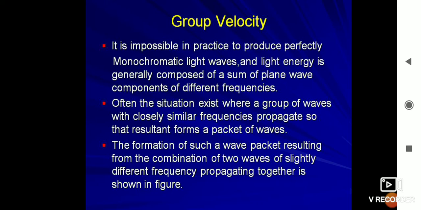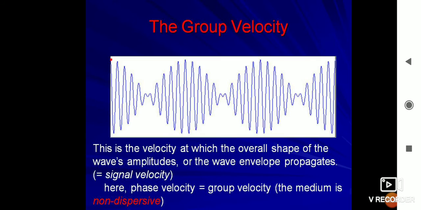Group velocity. It is impossible in practice to produce a perfectly monochromatic light wave, so light energy is generally composed of a sum of plane wave components of different frequency. Often the situation exists where a group of waves with closely similar frequency propagates so that the resultant forms a packet of waves. The formation of such a wave packet, resulting from the combination of two waves of slightly different frequency propagating together, is shown in the figure. This shows the group velocity, where the packet is traveling in the direction of propagation.